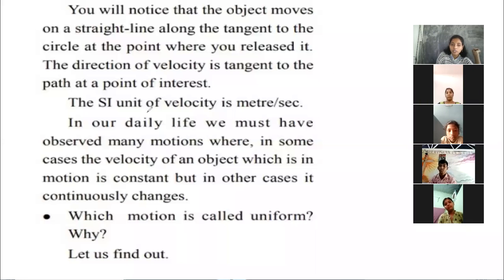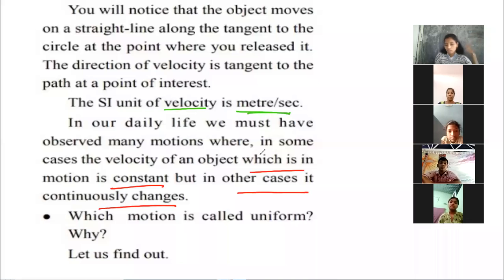So here the SI unit of velocity is, we know already, meter per second. In our daily life, we must have observed many motions where in some cases the velocity of an object which is in motion is constant, but in other cases it continuously changes. In our day-to-day life, we observe so many objects moving from one place to another place. So there we can observe the velocity of the objects also.